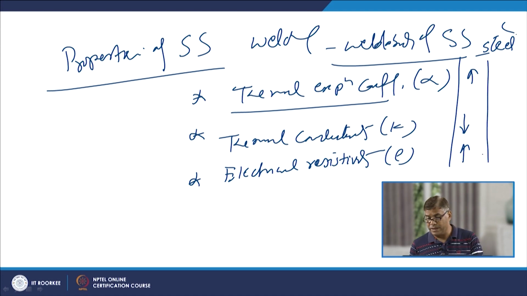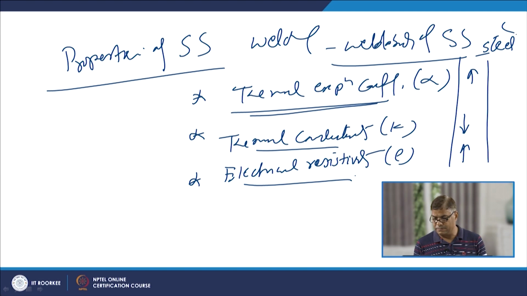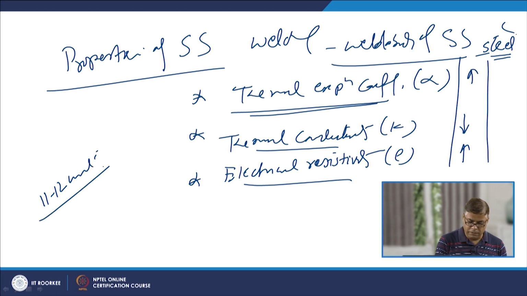So, there is a large variation with regard to the thermal expansion coefficient, thermal conductivity and electrical resistivity of stainless steel as compared to the carbon steel. This difference leads to a greater difference in the weldability of the stainless steel as compared to the carbon steels. For example, for simple carbon steel the thermal expansion coefficient is normally 11 to 12 units, while for the stainless steel it is like 15 to 16 units.